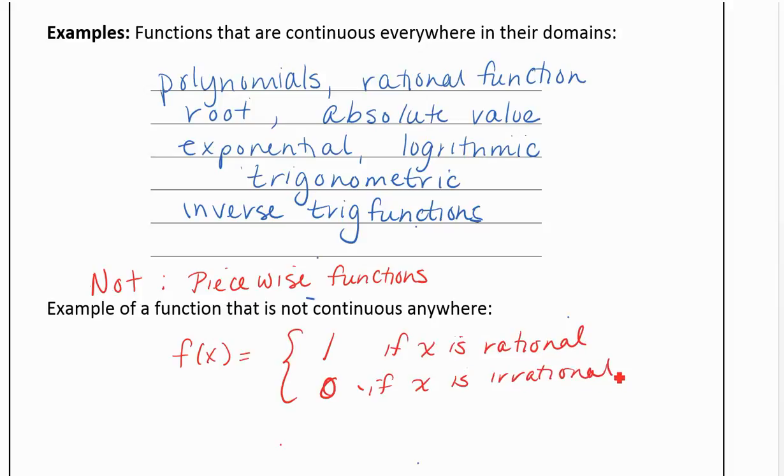And this is a crazy thing to think about, but it's actually a theorem in math that between any two rational numbers, numbers that can be written as fractions or their decimal repeats or stops, there's an irrational number. And between any two irrational numbers, there's a rational number. So this function is kind of jumping infinitely fast between 1 and 0. So it's not continuous anywhere. You can't really even graph it. So it's a pretty crazy function.